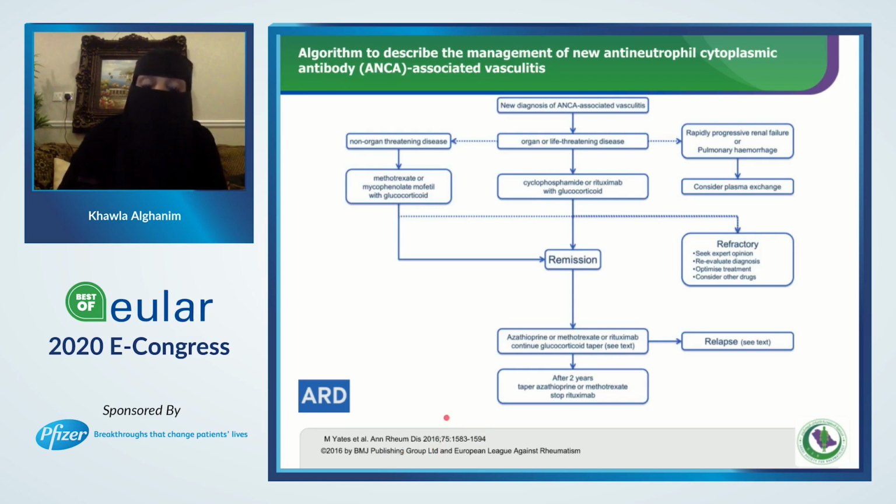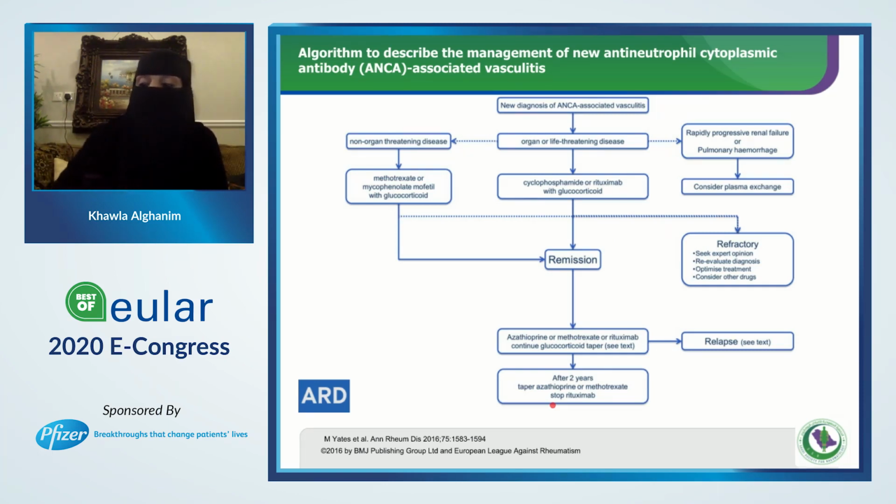From the EULAR recommendation 2016, they recommended that we use AZA or methotrexate or rituximab during the maintenance phase. However, I will elaborate further about this maintenance phase during my talk, and I will compare it with the new study that was presented in EULAR 2020. This phase is followed by a follow-up phase, which is usually after 2 years. From this stage, we can titrate our patient gradually according to the situation of our patient.